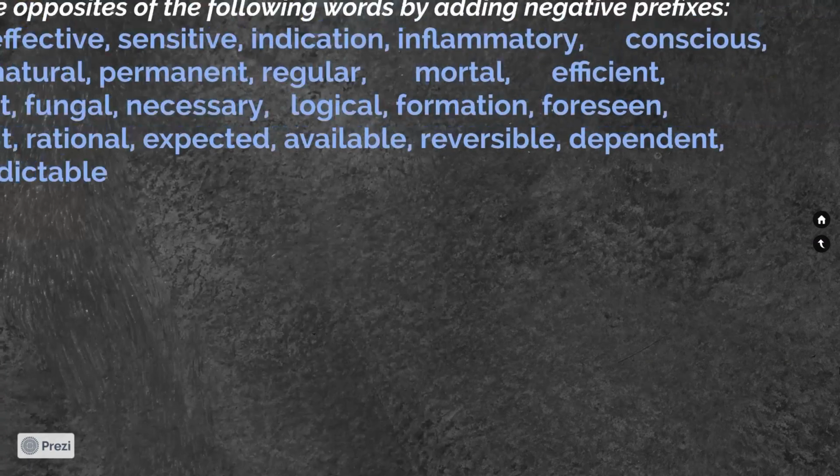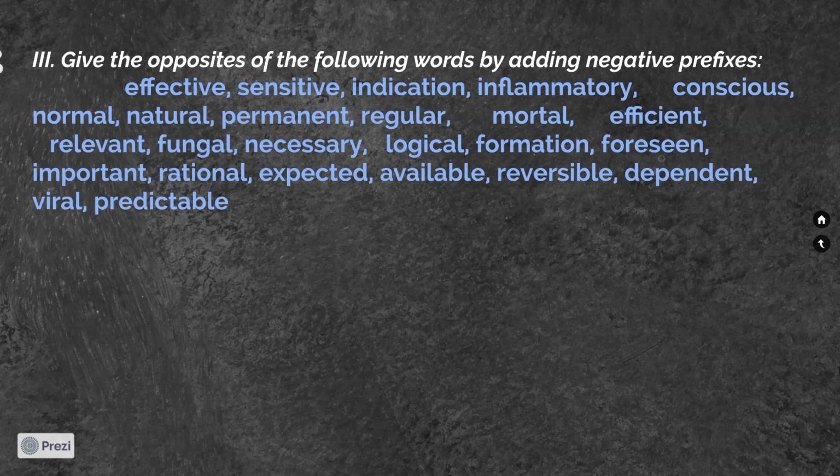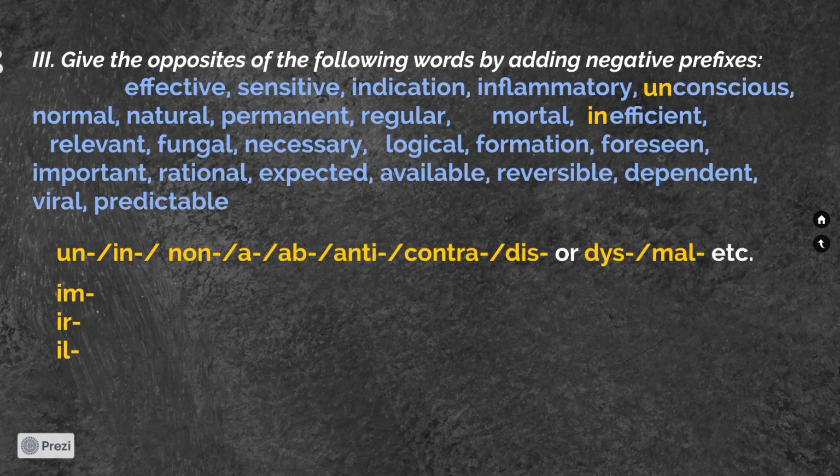Next exercise also deals with negative prefixes. Unfortunately, there are lots of them, and there is no specific rule on how to use all of them, so you have to learn them by heart. Some of the most common ones are un and in. Several others are im, ir, il. We will talk about them in a moment. Also non, a, ab, anti, contra, dis or dys with different spelling, mal, and so on. Some words can have more than one prefix, for example, ineffective, non-effective.